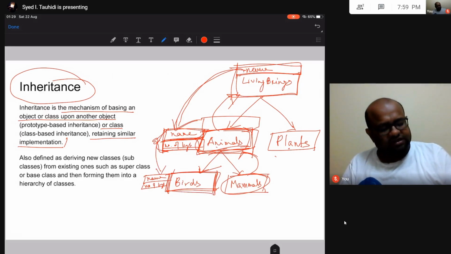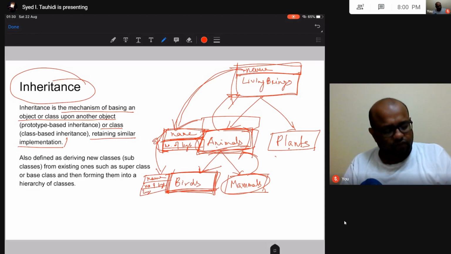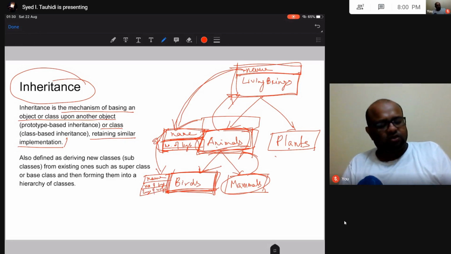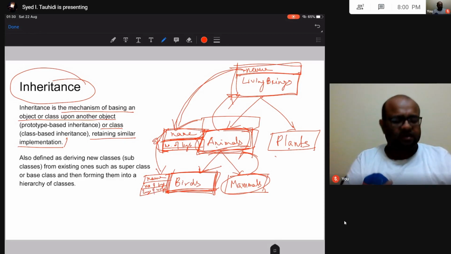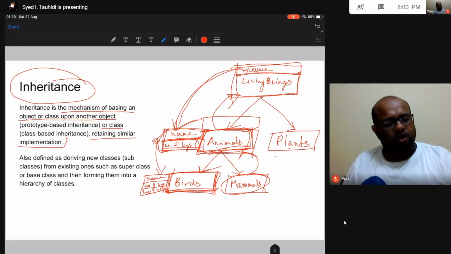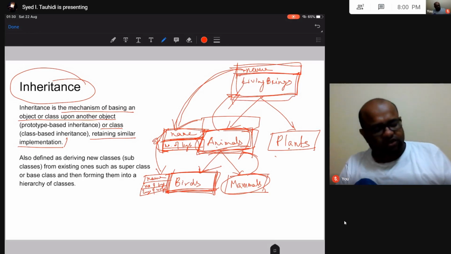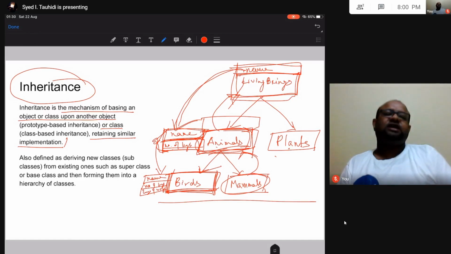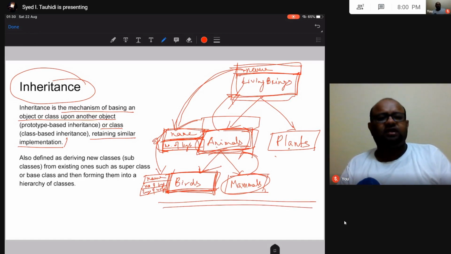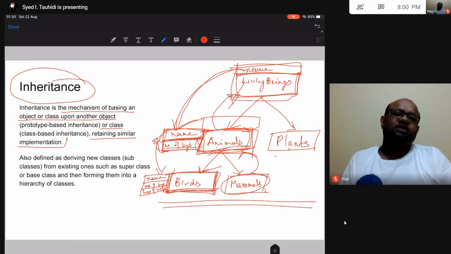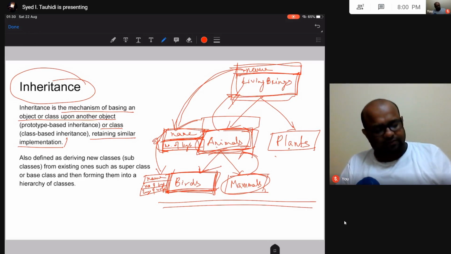Now once I have inherited these two, birds is say going to have one more parameter, length of wings. So in this way we can have a hierarchy, a tree of all these different classes, all this inheritance. All right, so this is another feature that inheritance allows us to do. At a later point of time we are going to look at this with experiments in the laboratory and also in theory classes. So yeah, this is what we have.